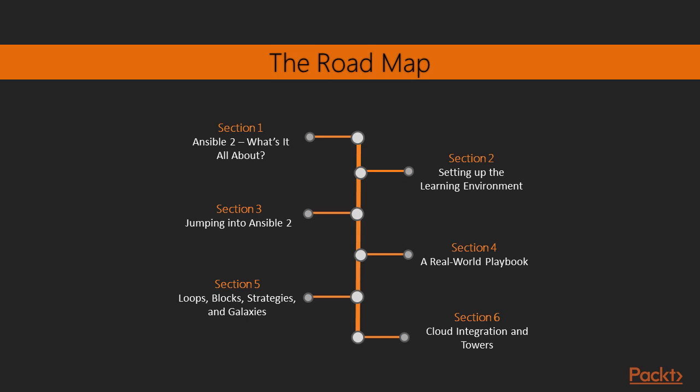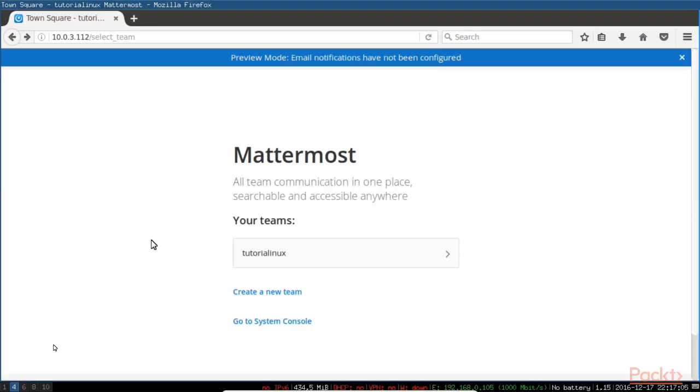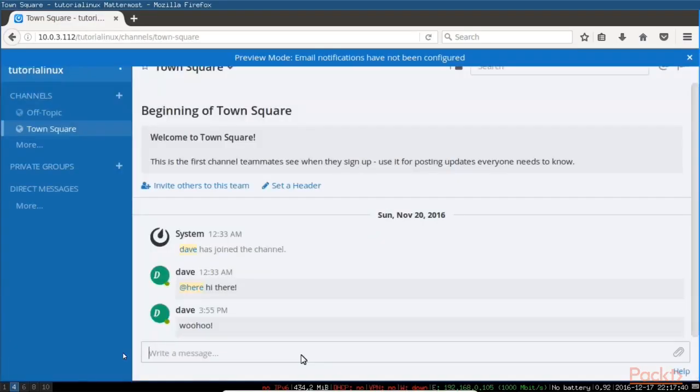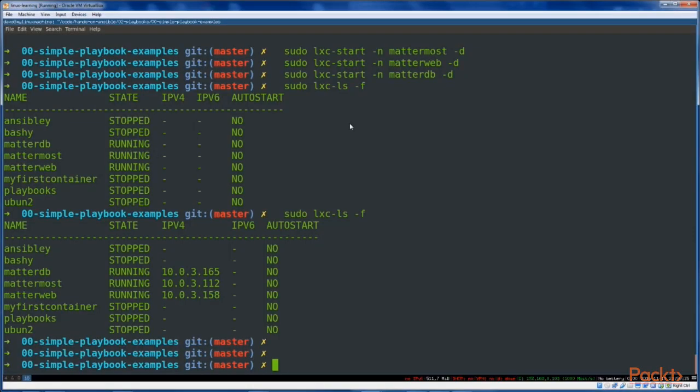This course is a practical introduction to Ansible designed to get you up and running as quickly as possible while still covering the fundamentals in a solid way. In Section 1, you'll find out what Ansible is, which problems it solves, what you'll get out of this course, and what's required of you. We'll also cover some basic terminology and call out some of the features that are new in Ansible 2.